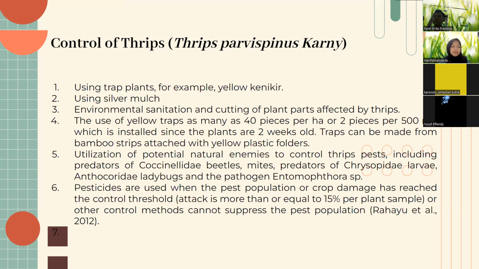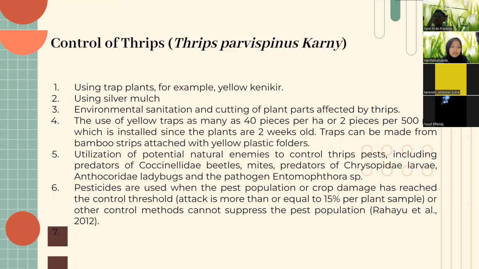And the next, utilization of potential natural enemies to control pests, including predatory Coccinellidae beetles, mites, predatory Syrphidae larvae, Anthocoridae like bugs, and the pathogen Entomophthora species. And the last one, pesticides are used when the pest population or crop damage has reached the control threshold. The pest is more than or equal to 15% per plant sample, or the other control methods cannot suppress the pest population.